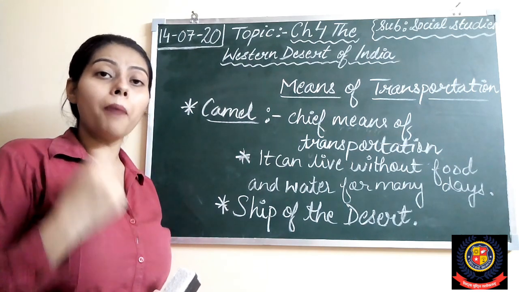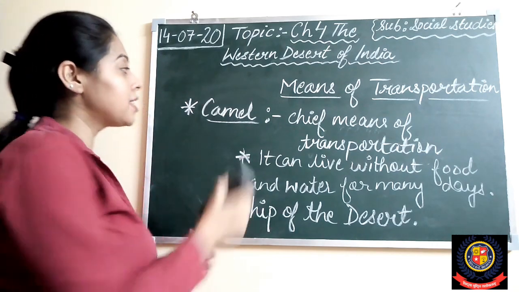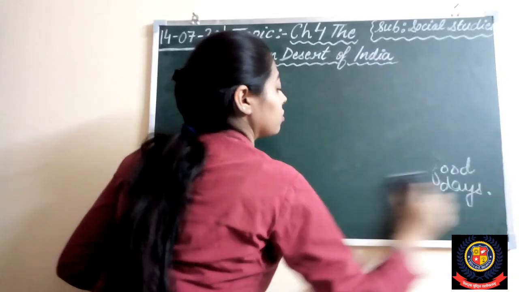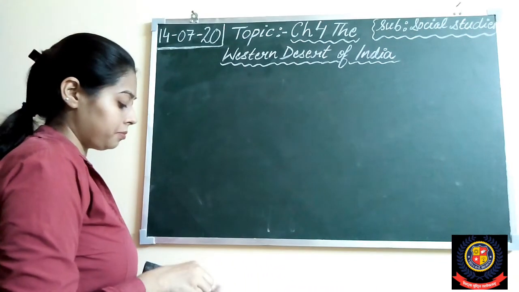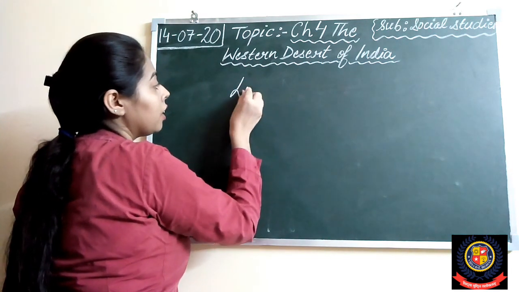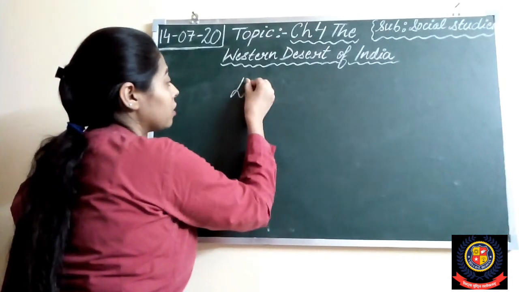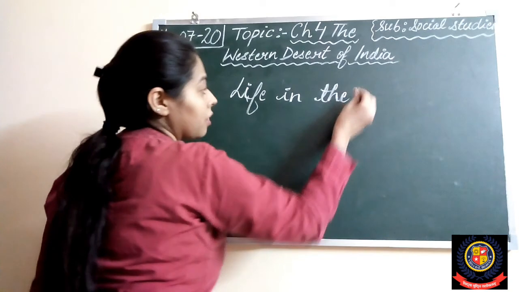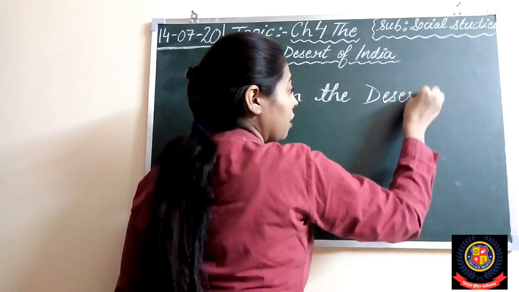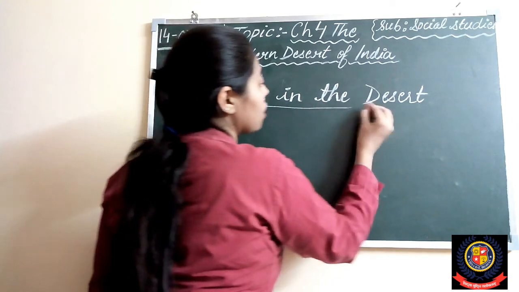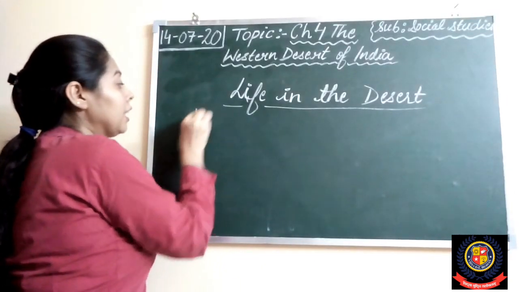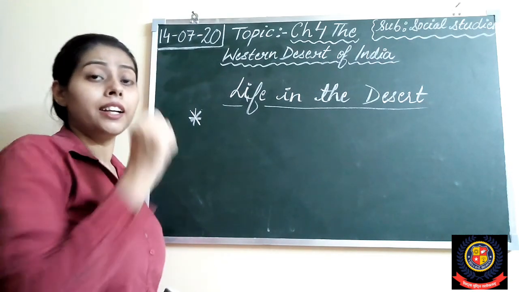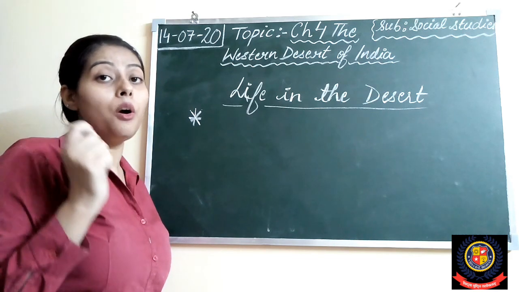Now we will talk about the life in the desert, right? Students, the life in the desert is very difficult because desert receives very little rainfall.